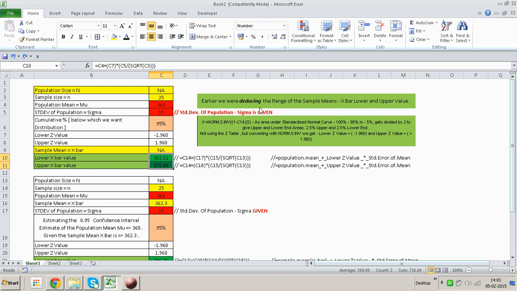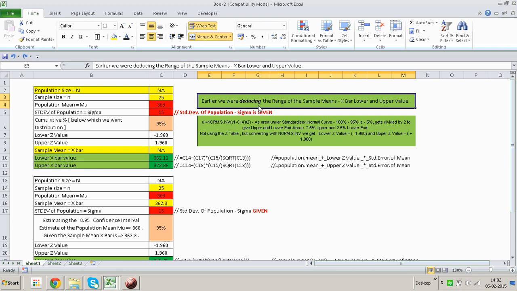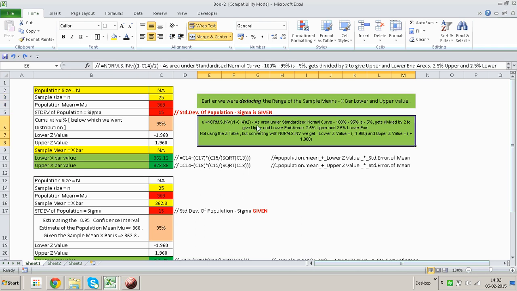Earlier we were deducing the range of the sample means, so that is the x bar lower and upper value, and this is the formula that we are using. As the area under the standardized normal curve is 100%, and if you reduce 95, the balance is 5%, and 5% is symmetrically distributed on both ends of the standardized normal curve, which means 2.5% at the upper end and 2.5% at the lower end.